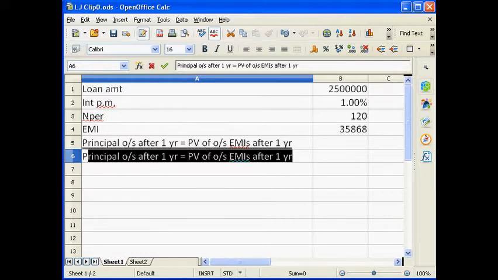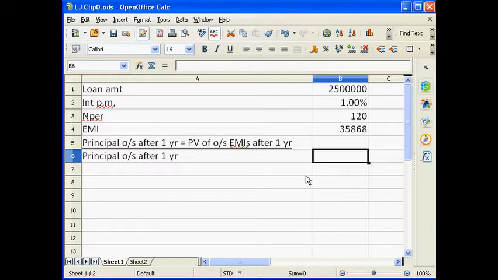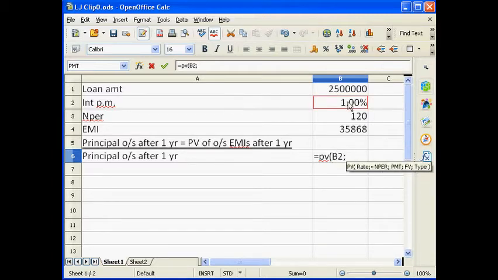Principal outstanding after 1 year is nothing but the present value of EMIs after 1 year. So let's use the PV function. This function also we have learned in the financial mathematics initial classes. Rate is 1%, monthly rate is 1%.